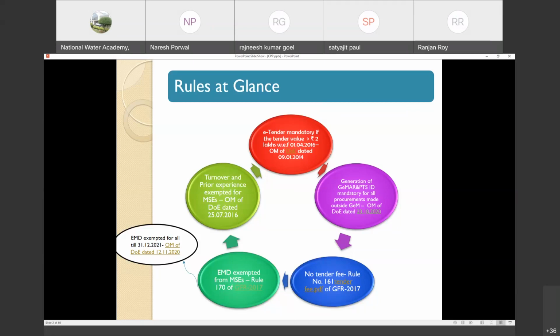If the ID is not generated, there is another way: we can take the approval for processing the tender on CPP from an officer not less than JS level. Okay, so let us even look at the OM. These are the OMs which are available. This is the latest one, 23rd October 2020.